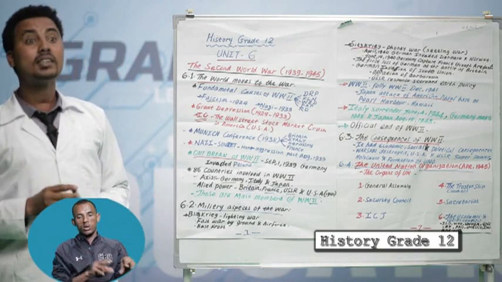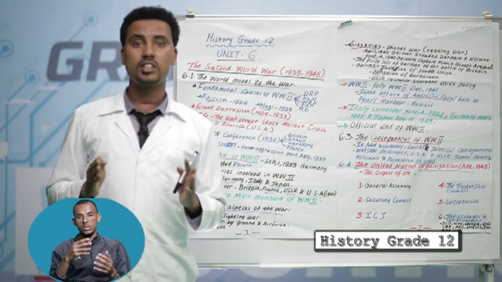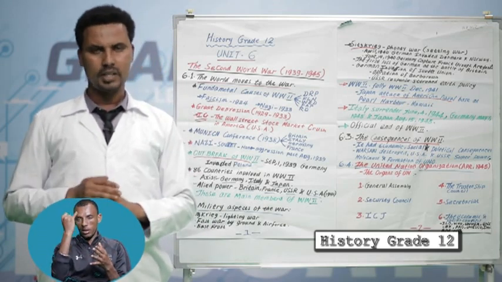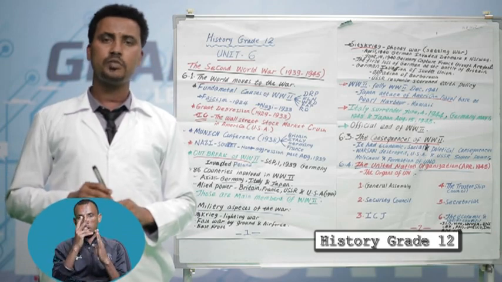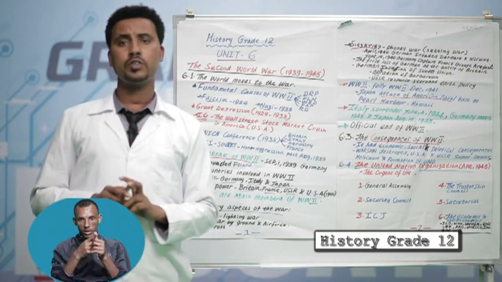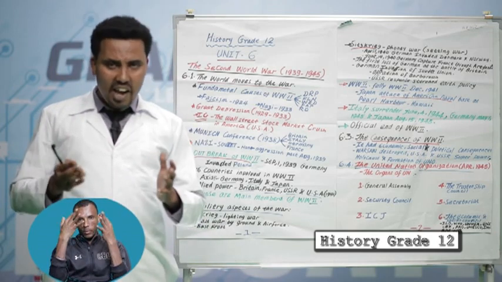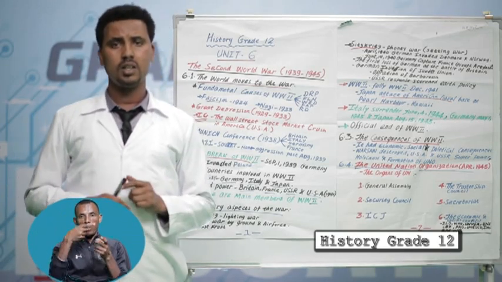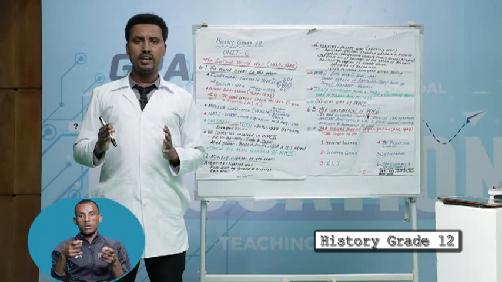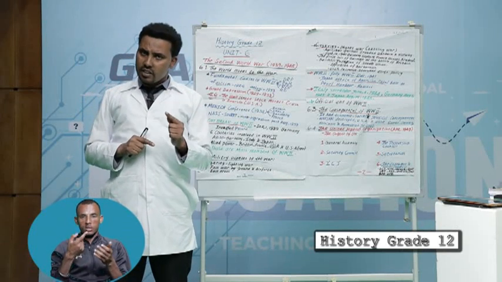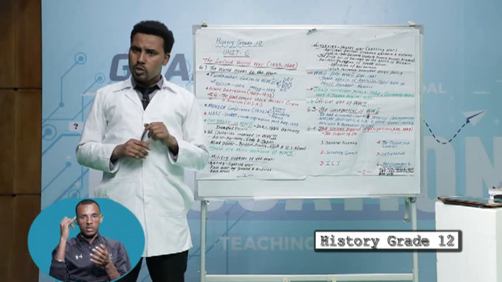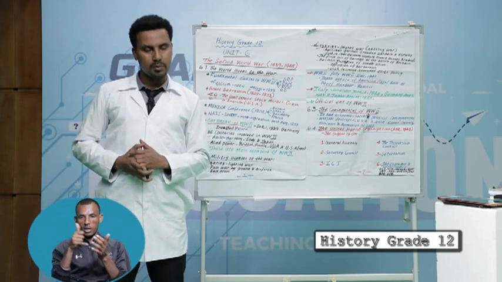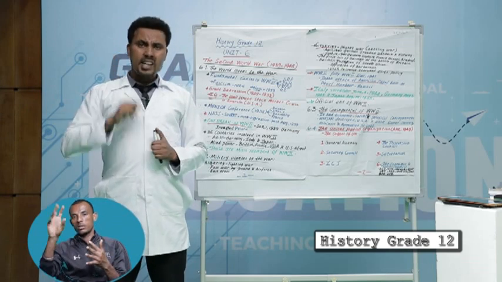Student, what are the aggressive measures of Italy, Germany, and Japan? Let us see each one by one. The first aggressive measure of Japan: since 1931, Japan conquered Manchuria. Manchuria was a province of China. The Sino-Japanese War started in 1937. The main aggressive